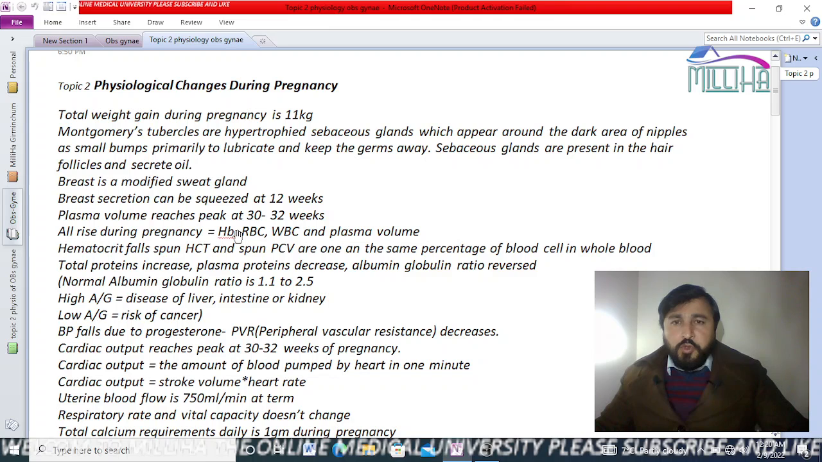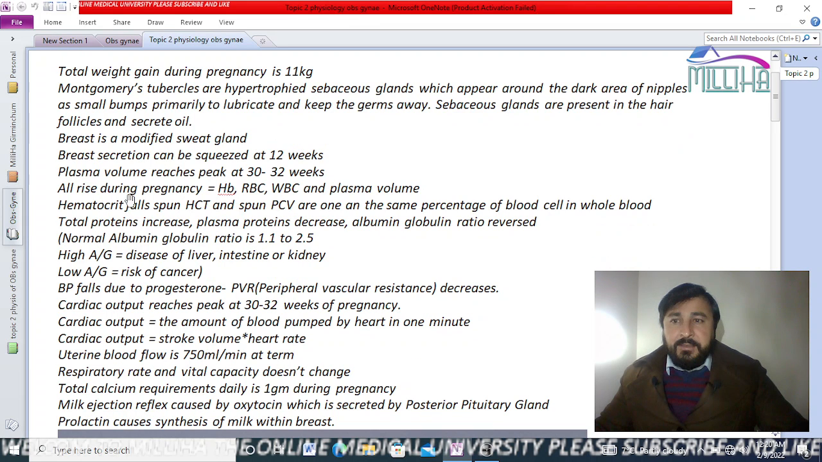So, do you know, students, what is a sebaceous gland? It's an oil secreting gland, and the sweat glands do not secrete oils. So, the mammary gland is a sweat gland. Okay, the breast is a modified sweat gland. So breast secretion can be squeezed at 12 weeks. 12 weeks is about 3 months. At 3 months, breast secretions can be squeezed out.